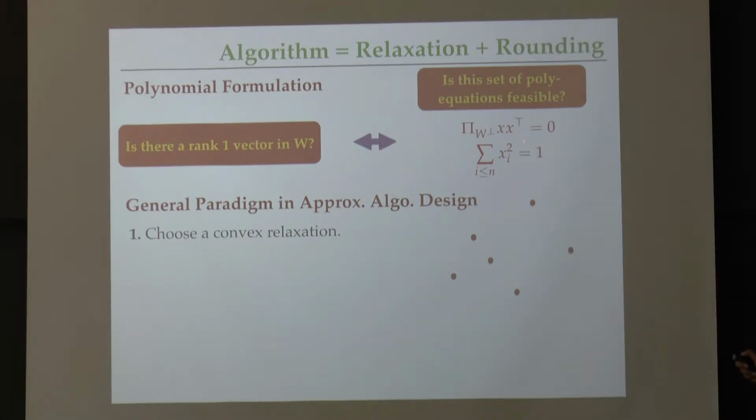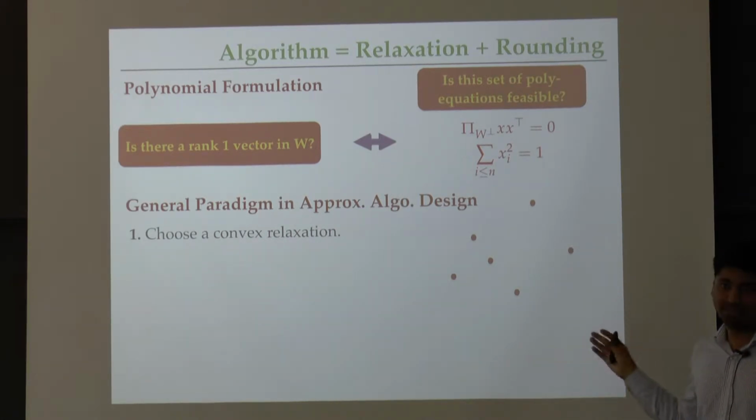So it's easy to see that if any x satisfies the system of equations, by the way, notice that this is a quadratic equation. Pi W perp is a linear operator, it acts on XX transpose, so these are linear equations in XX transpose, therefore they are quadratic equations in X. So notice that any x that satisfies the system of quadratic equations is going to give us a rank 1 matrix which is in the subspace by just direct construction, right? Of course, if we could solve this problem, many bad or good things will happen depending on how you see it. This problem in general, the feasibility problem, has to be hard, right? For example, it captures exactly solving max cut.